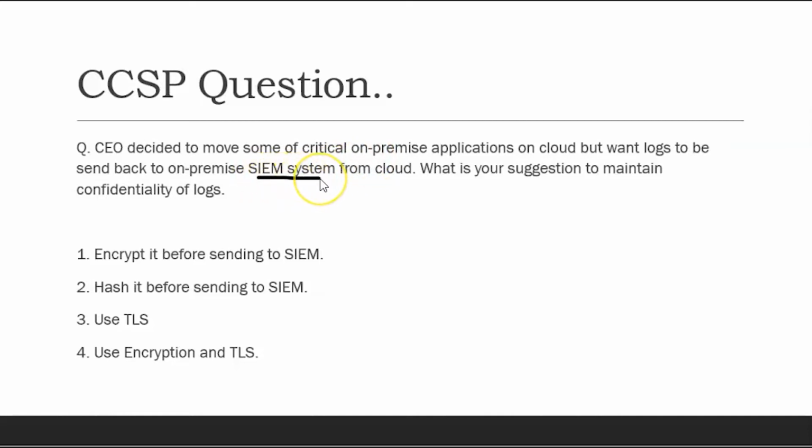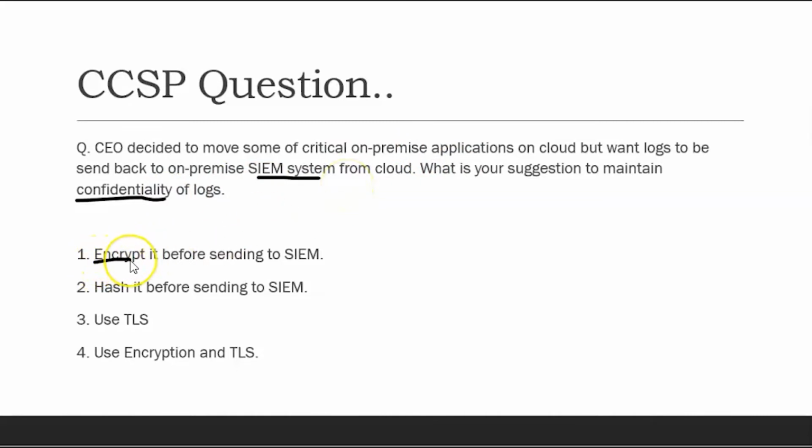There's an on-premise SIEM system. SIEM is the events and log management system. They want the critical logs from those applications to go back to the SIEM system. So what is our suggestion to maintain the confidentiality of the logs? Now they are asking about confidentiality, like no one can see the logs in between when they come from the cloud to the on-premise.